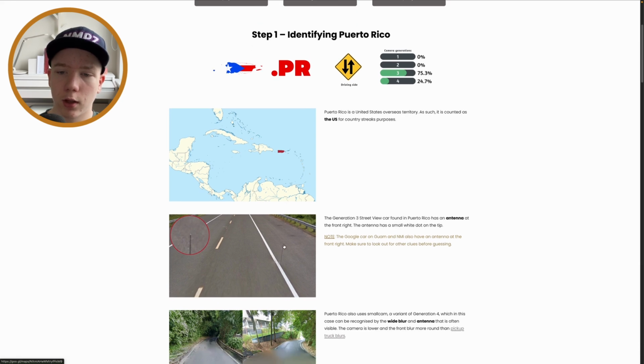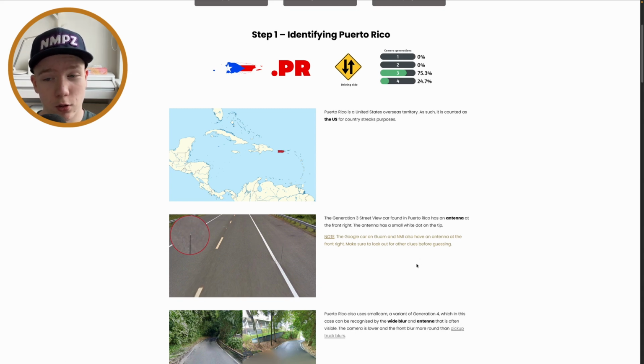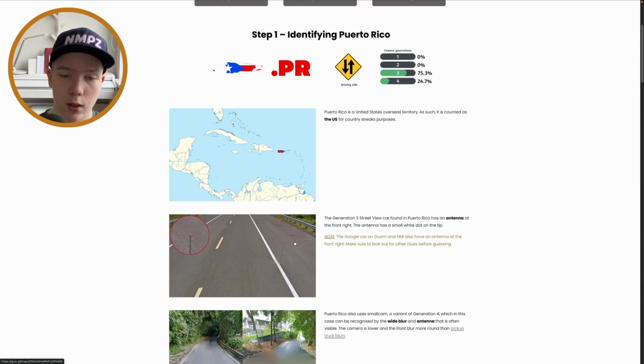And yeah, really useful thing is that you see in Gen 3 there is some Gen 4 now, but in Gen 3 you will get this antenna, and there are in Guam and Northern Mariana Islands there is the same antenna here, but in Guam you will get a little bit of the roof rack around here, and in Northern Mariana Islands you won't get that, but in neither of those you will see this little white dot.